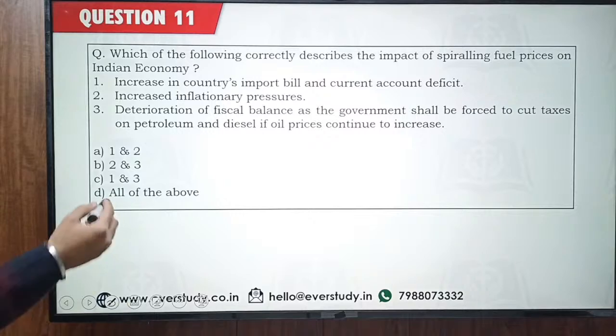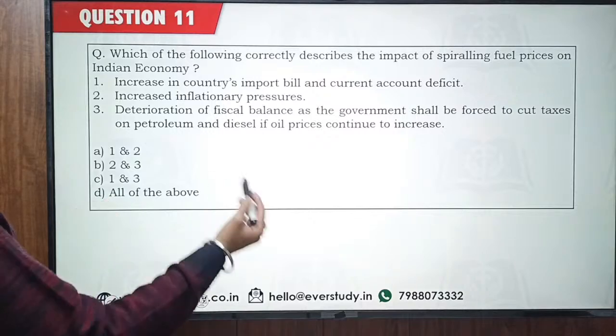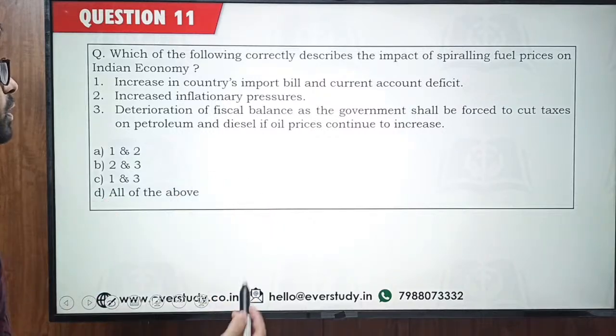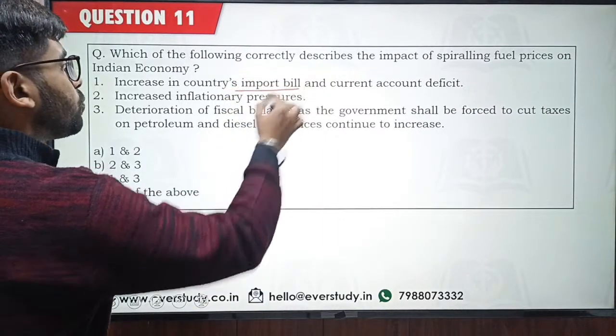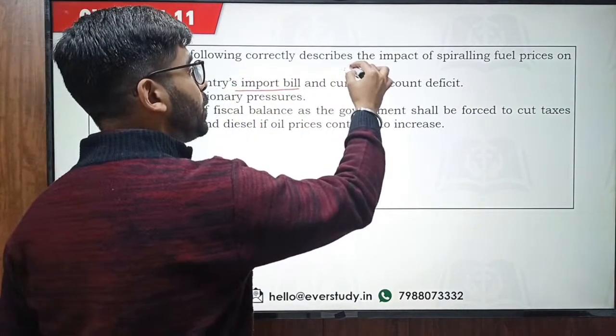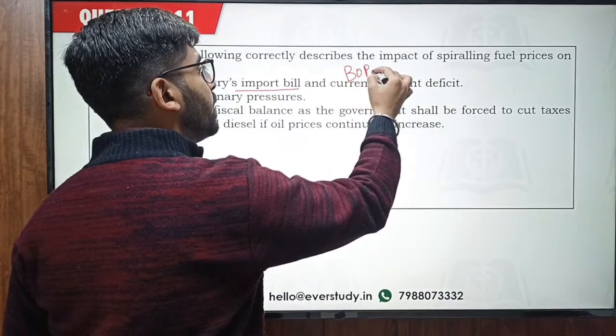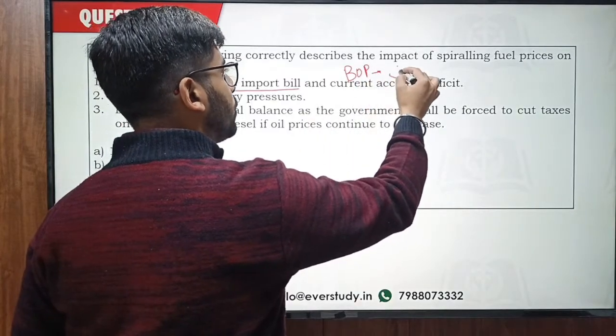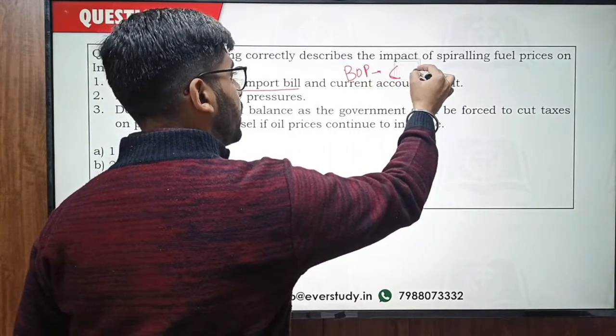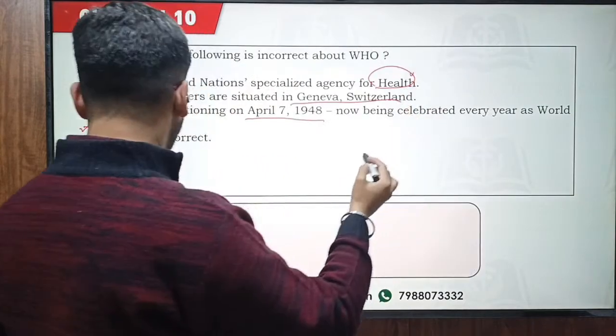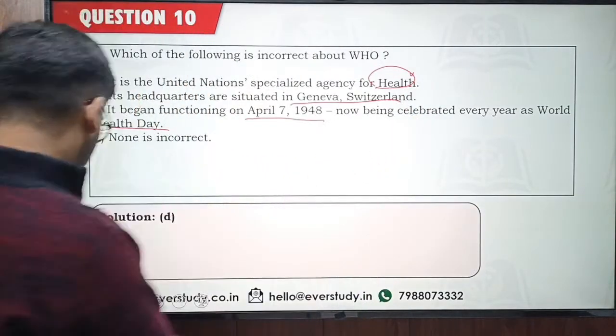If the fuel prices are going to rise, India has to import the fuel, so import bill is going to rise. If imports rise, ultimately the BOP account is going to be affected. In the BOP account, this is going to affect our current account.